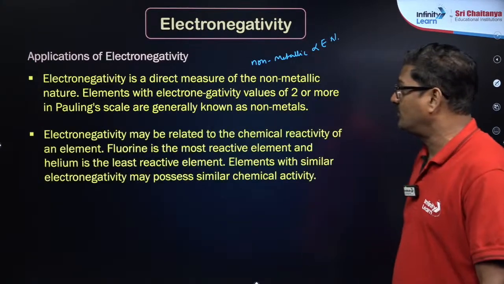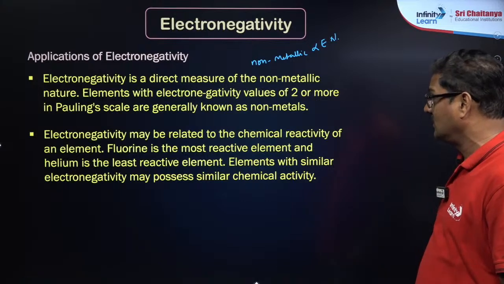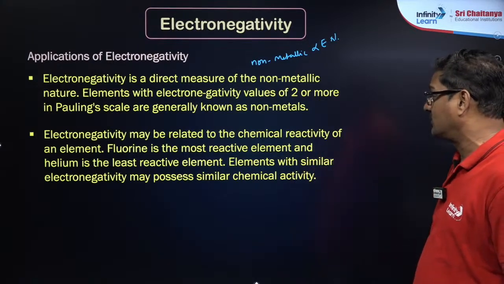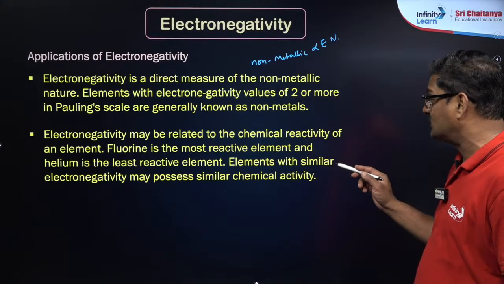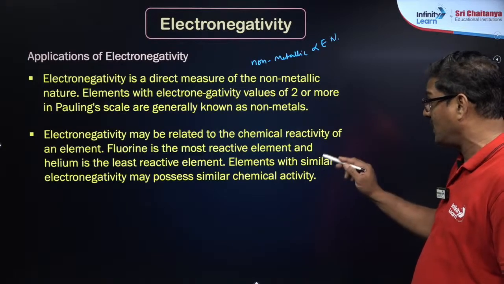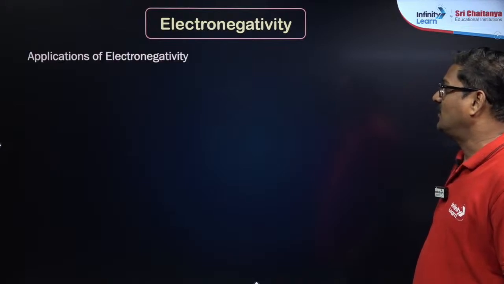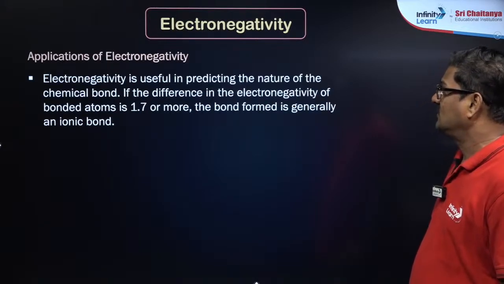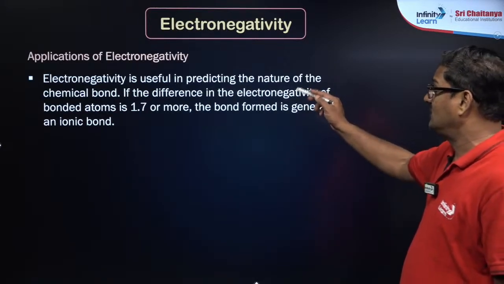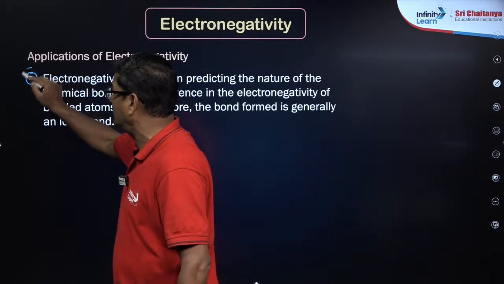One more important point: electronegativity may be related to chemical reactivity. Fluorine is the most electronegative element, helium is the least reactive element. Elements with similar electronegativities may possess similar chemical activity as well. And electronegativity is also useful for chemical bonds.